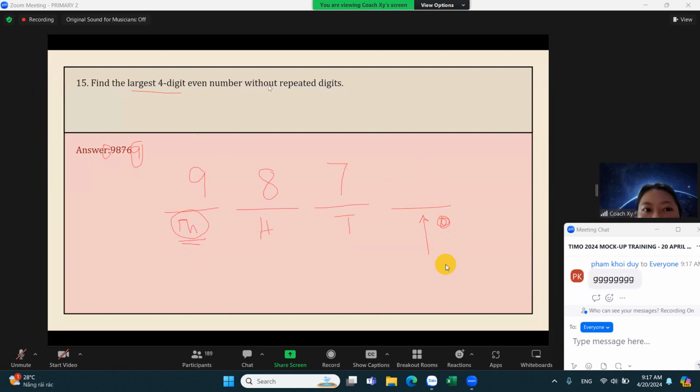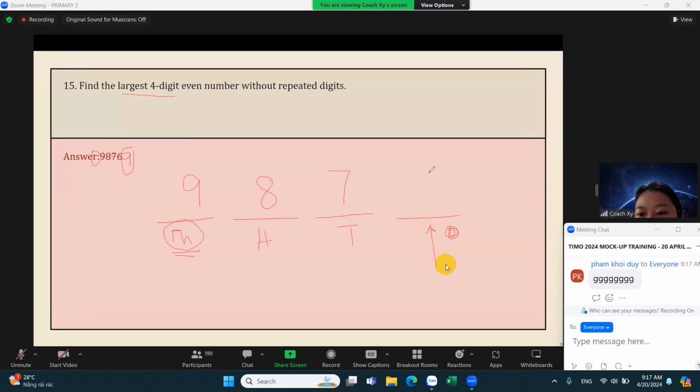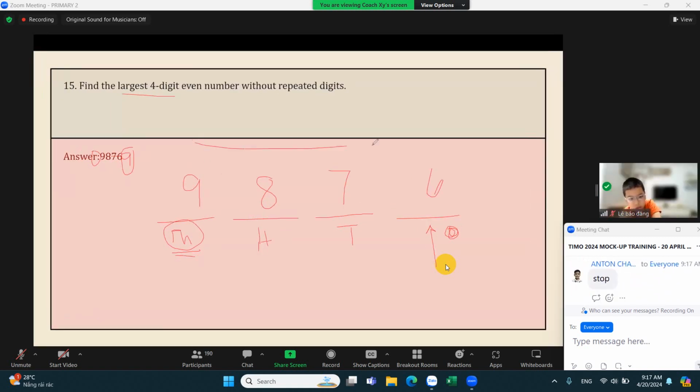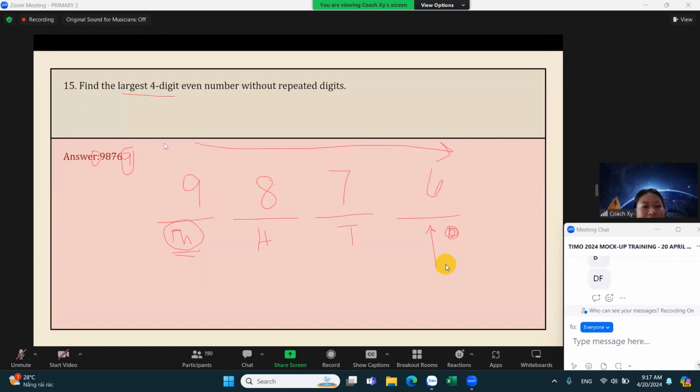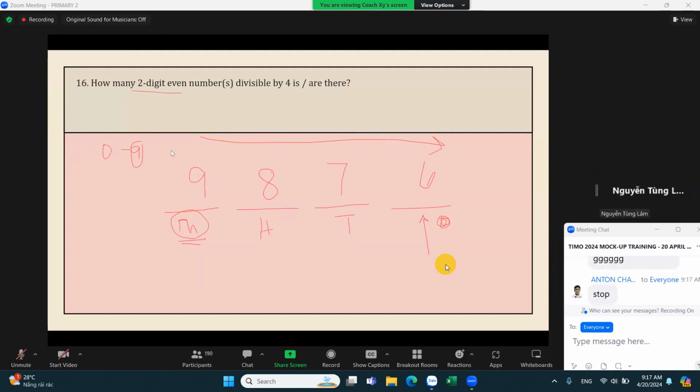So our numbers are just decreasing. This is now the largest four-digit even number without repeated digits. Again, it's 9,876.